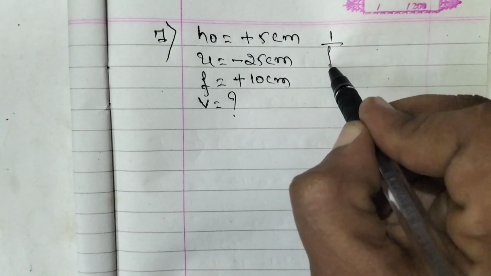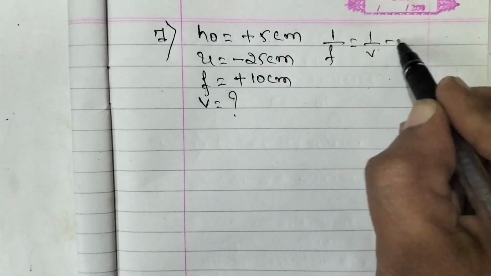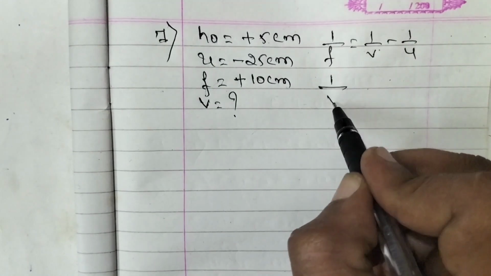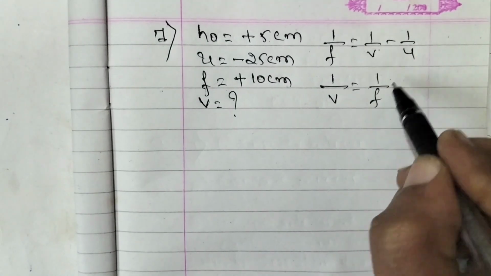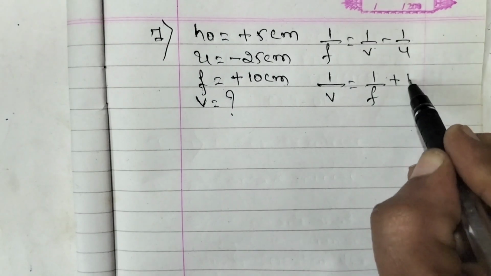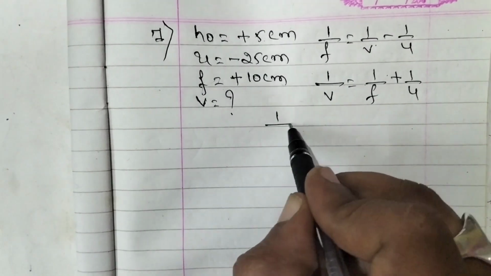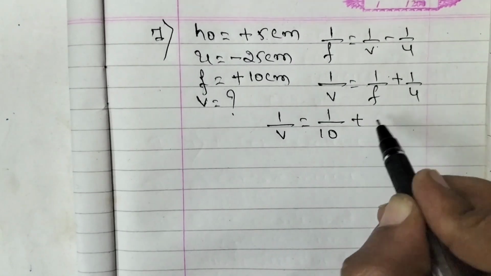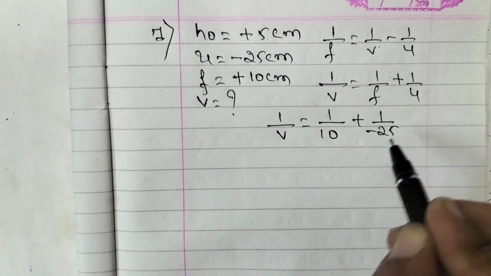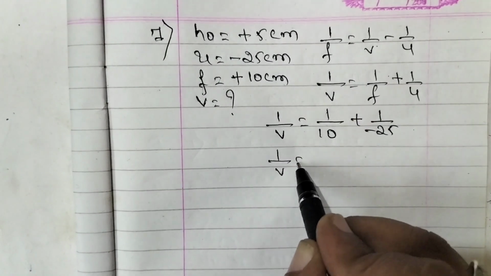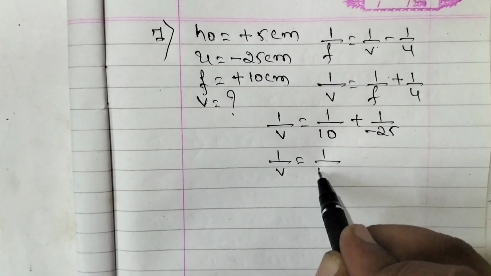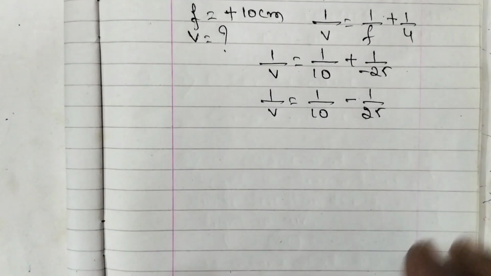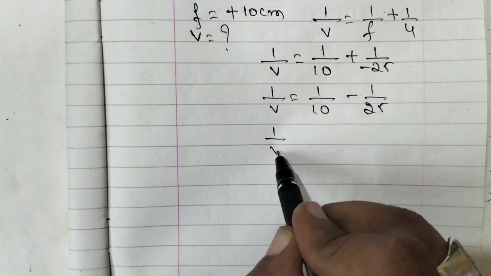So 1 over f is equal to 1 over v minus 1 over u. So we want 1 over v. 1 over v is equal to 1 over f minus 1 over u, which becomes plus 1 over u. So 1 over v is equal to 1 over f, that is 10, plus 1 over u, that is minus 25. So 1 over v is equal to 1 by 10 plus, by minus, minus 1 by 25.